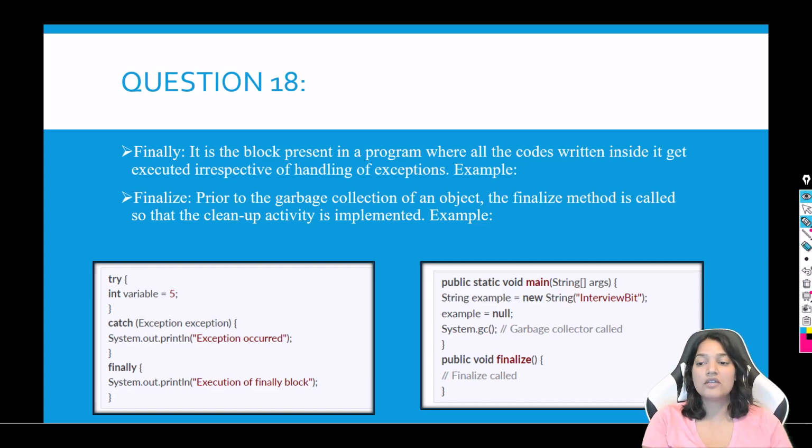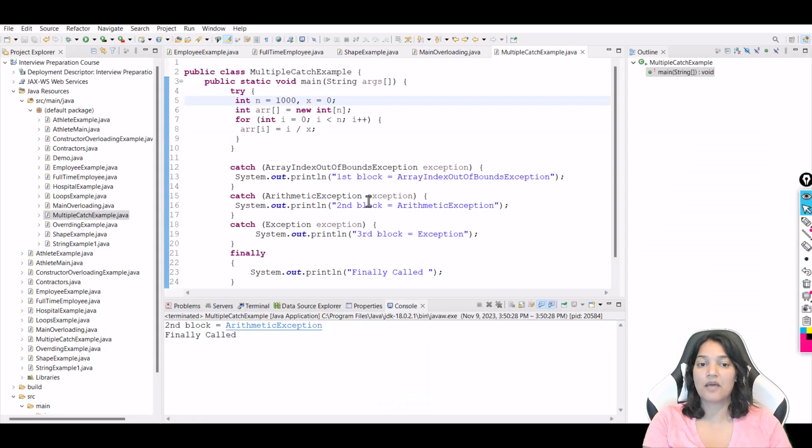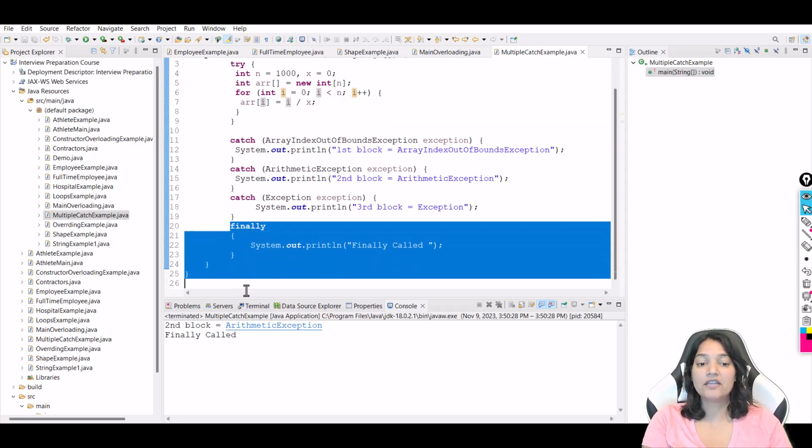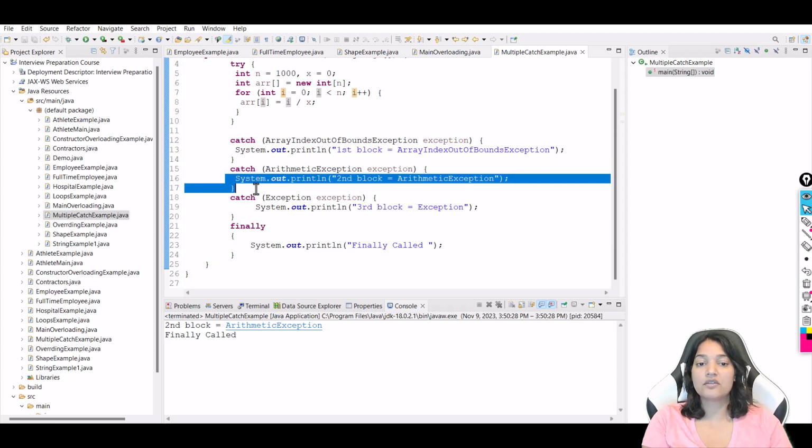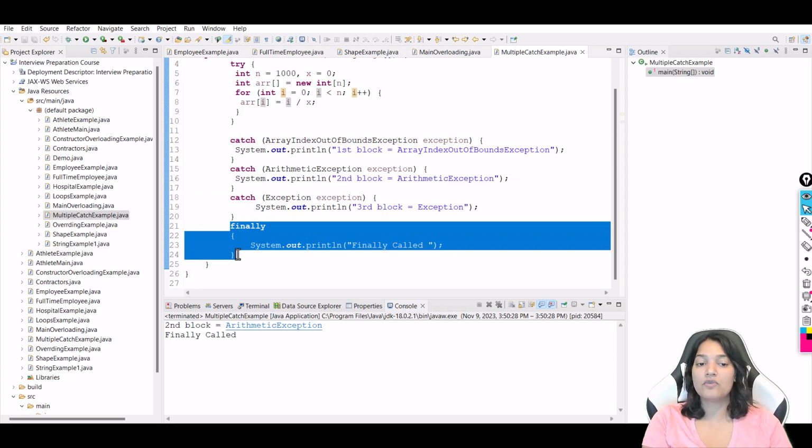Okay, so now let's go back to our Eclipse here where I have reused an example. So if you remember, we did this multiple catch example here, and we have x is equals to 0, 1000 is there, and now here we are saying 1000 divided by x, which is going to give you the arithmetic exception. And I have added a finally block here at the end also. So no matter if the arithmetic exception occurs or doesn't occur, finally will always get executed.